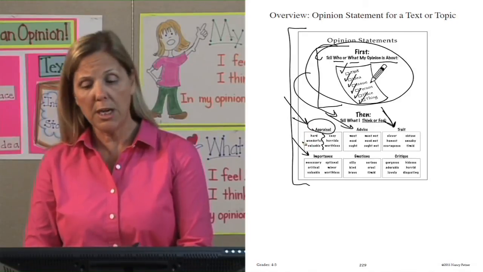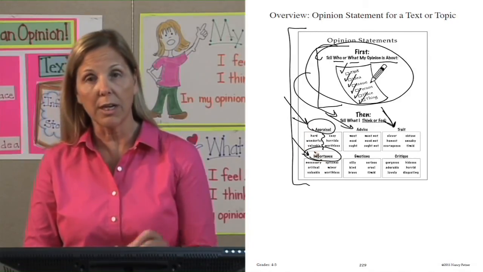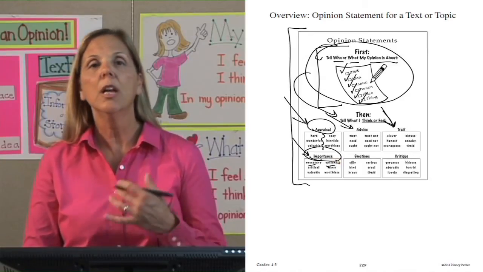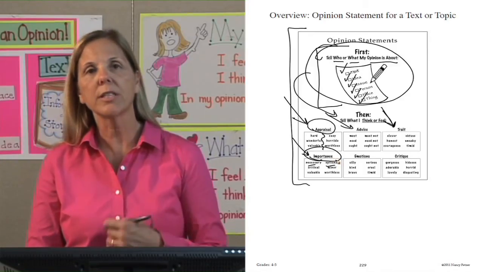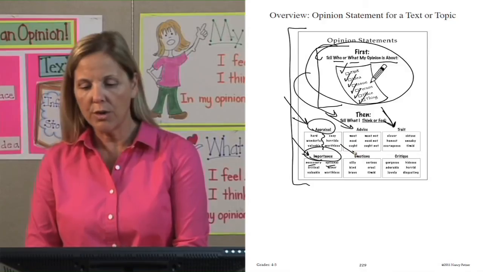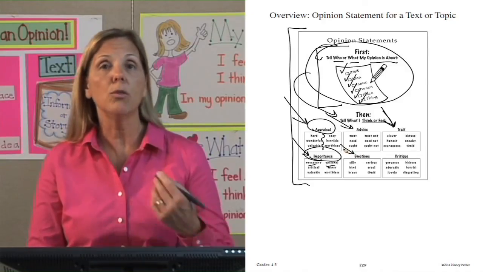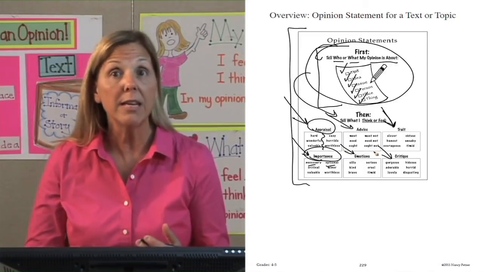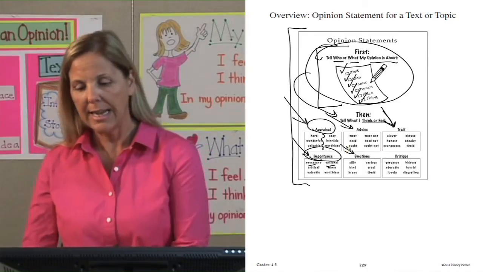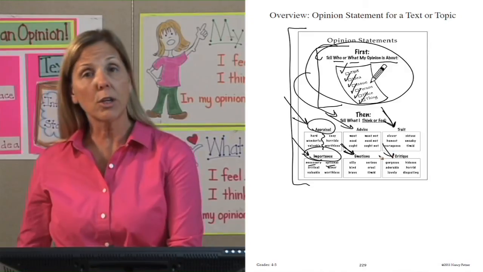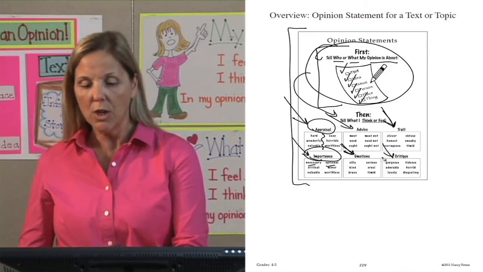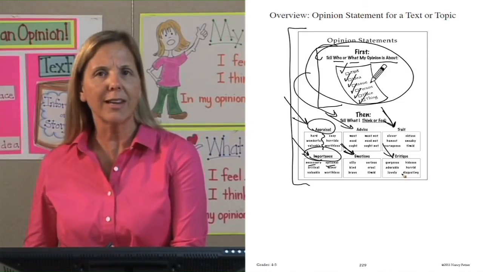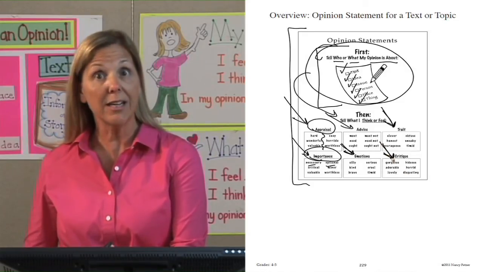You could also give an opinion about the importance of the subject, how it's necessary, it's optional, it's worthy, it's valuable. These are the importance of that subject. Or you could give an emotion. You could say that you think or feel something is funny or silly, that they were timid, that they were terrified. That's your emotion. The last one is a critique. You could say something is gorgeous, adorable, lovely, or hideous, horrid, disgusting. So there's your critique of something.